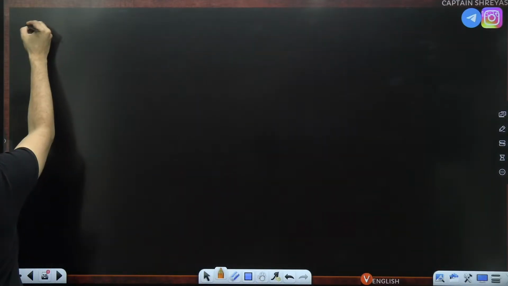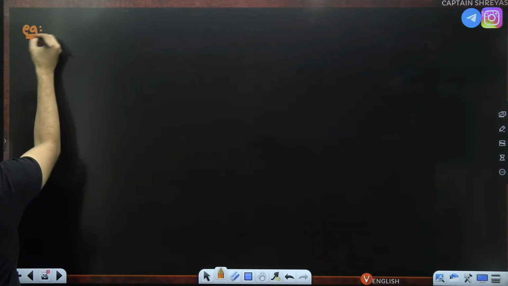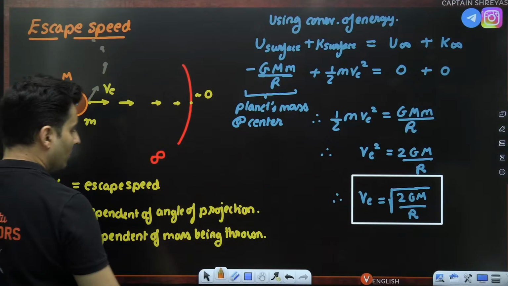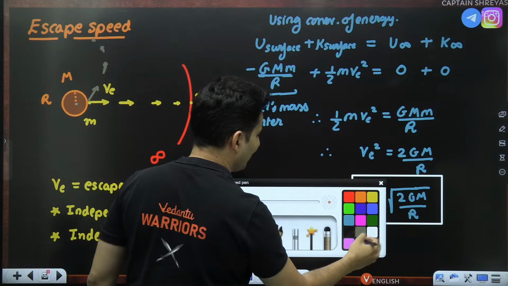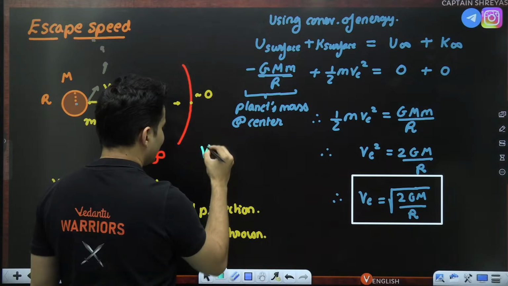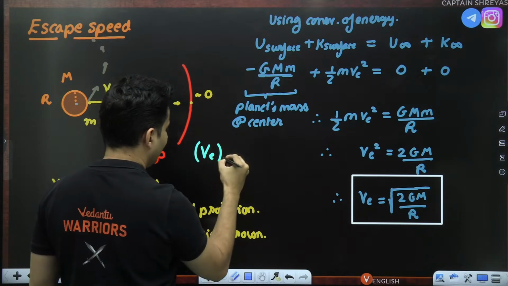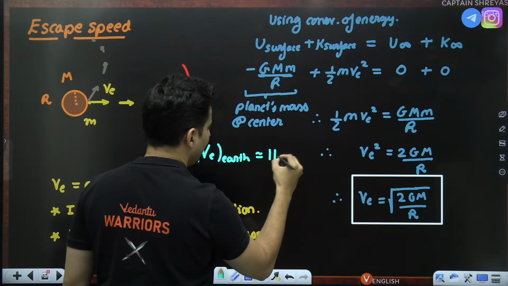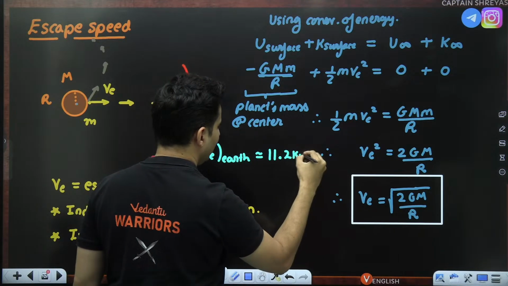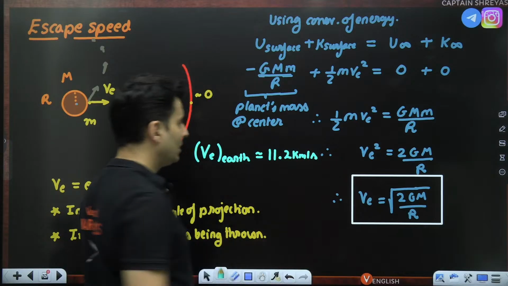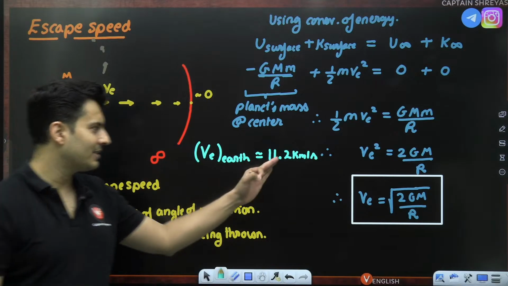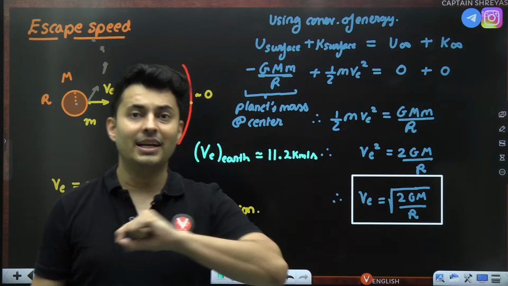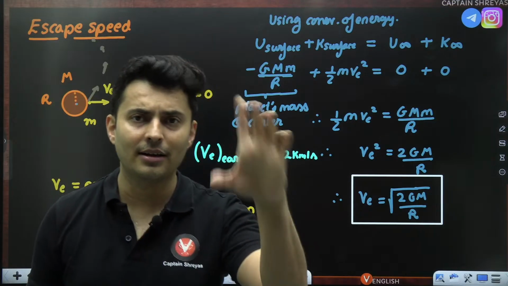By the way, let me also tell you what is the escape speed for Earth and all of that. So the escape speed for Earth is roughly 11.2 kilometers per second, not meters, kilometers per second. So if you throw anything more than 11.2 kilometers per second, it will never ever return back.